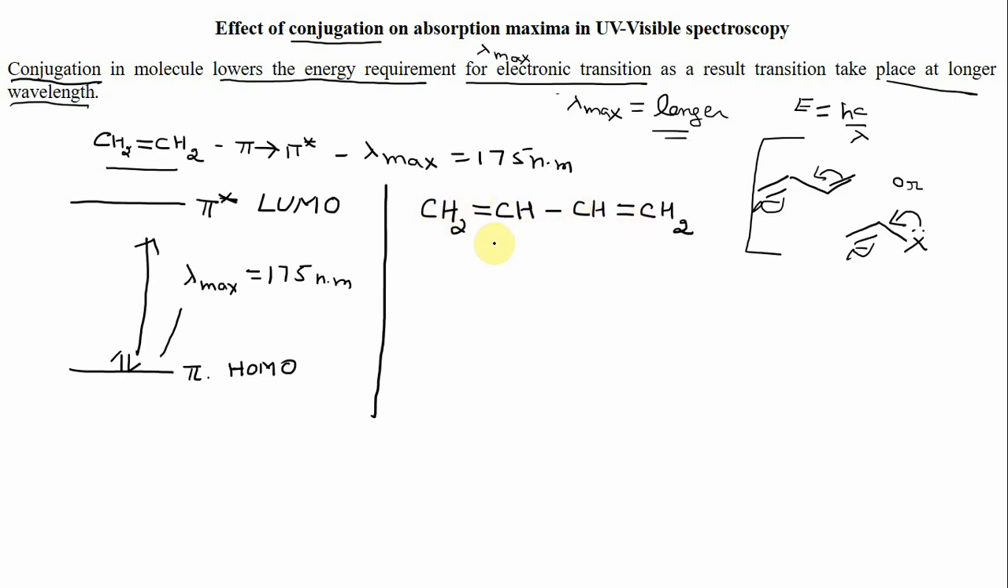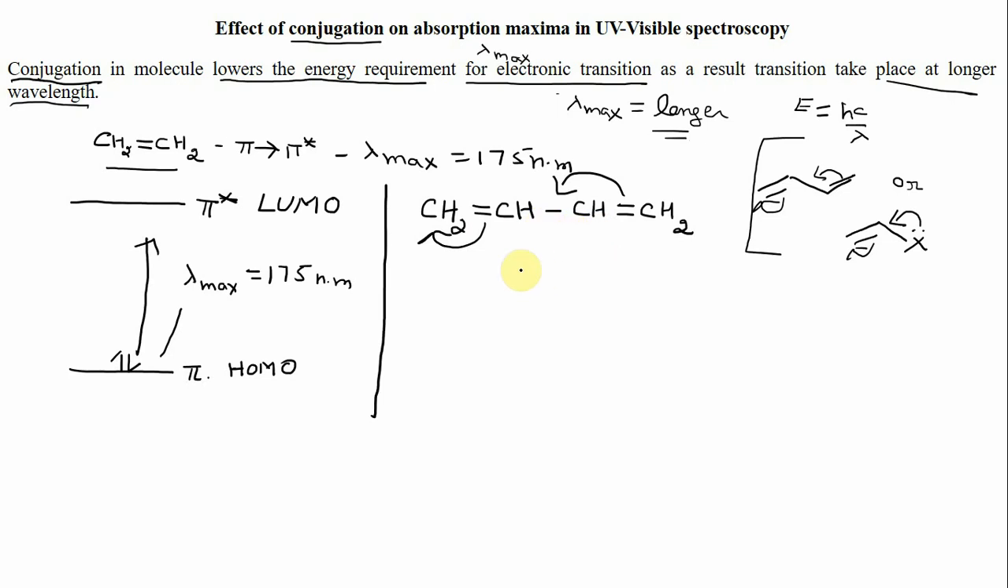Now if you have 1,3-butadiene, you can see it can be taken as a combination of two ethylene molecules. One ethylene molecule is this one, the other is this one, joined together by a single bond. Here these two double bonds are present at alternative positions, so they can undergo conjugation like this. In this case it is the simplest conjugated system, containing two ethylene molecules.